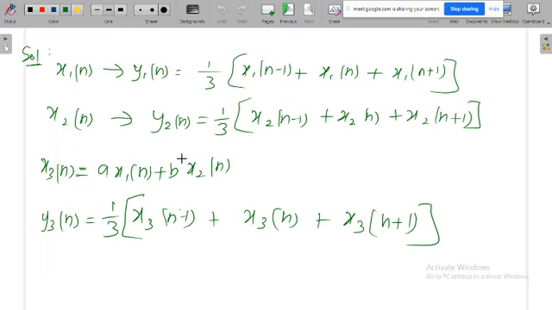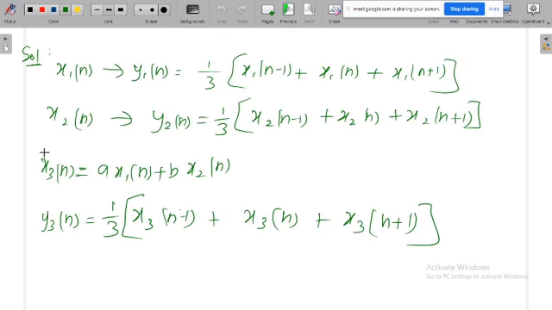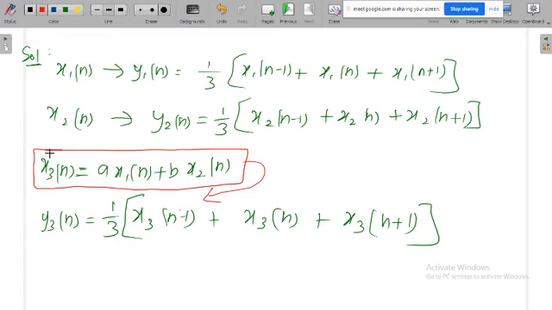This is x3 of n minus 1. Now it is a little bit tricky, so please see very carefully. I have written y3 of n based on this equation. Wherever y is there, I am putting 3. Similarly for x also I am putting subscript 3. This equation is based on the linearity concept, the principle of additivity and homogeneity. But now I know what x3 of n is, and I have to find out what x3 of n minus 1 is.